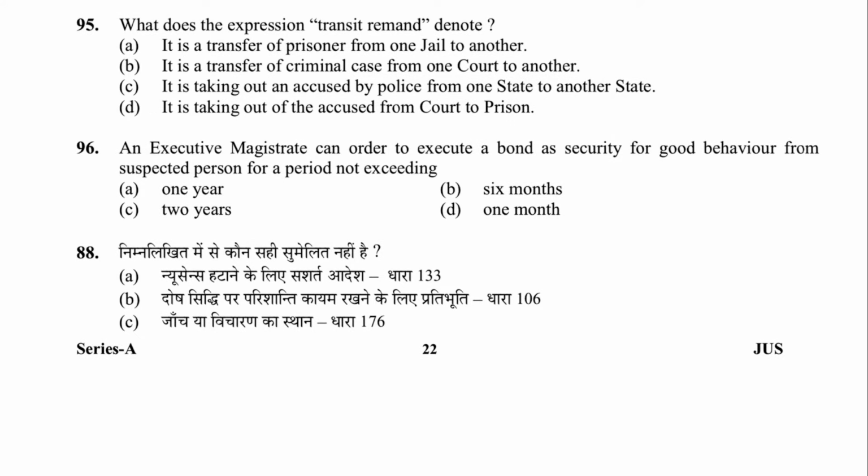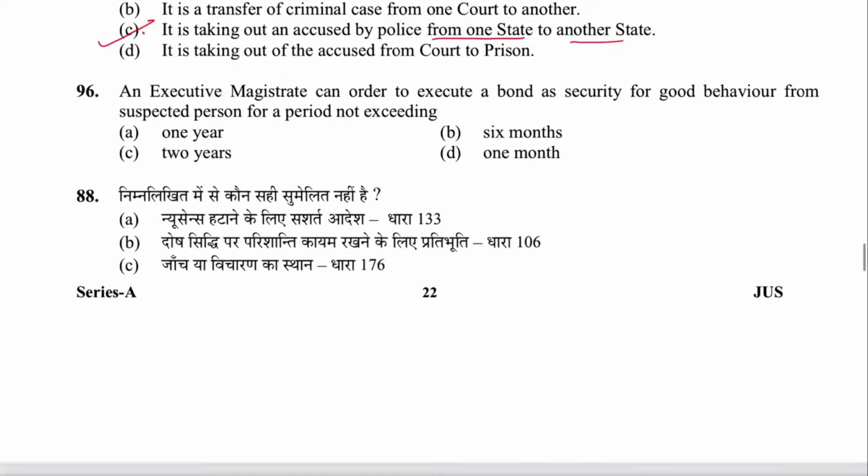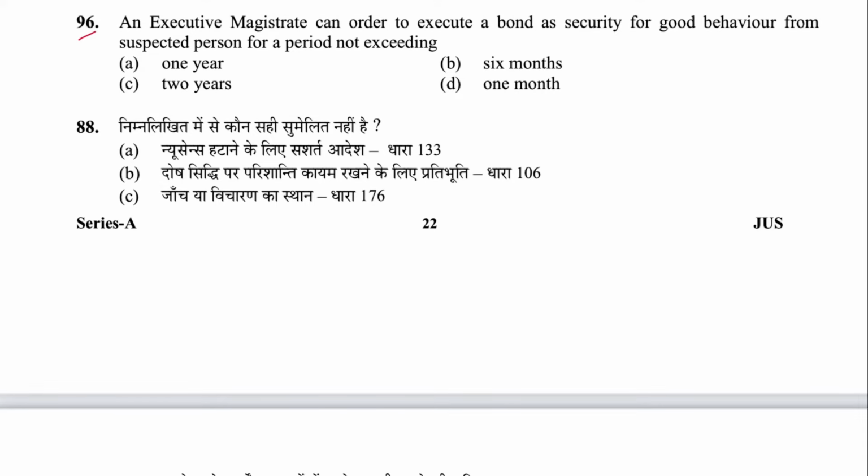Next, 95. What does the expression transit remand denote? Transit remand means a transfer of prisoner from one jail to another, from one case to another, from one state to another state. C is the answer. Next, 96. An executive magistrate can order to execute a bond as security for good behavior from a suspected person for a period not exceeding 1 year. And where this is mentioned, it is mentioned in section 109 of CRPC.